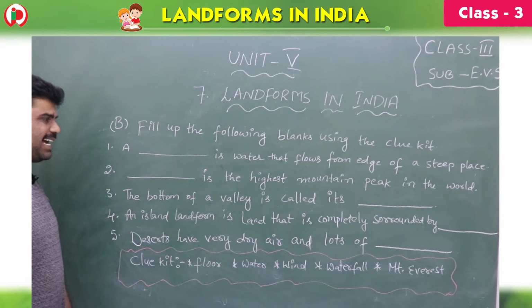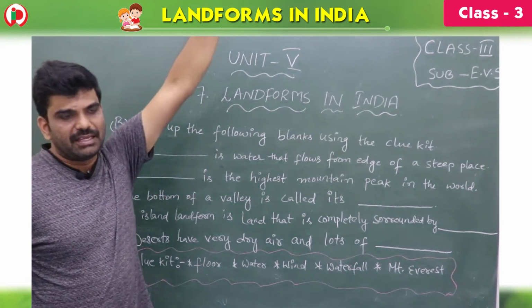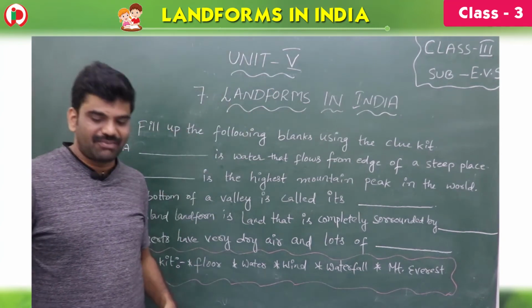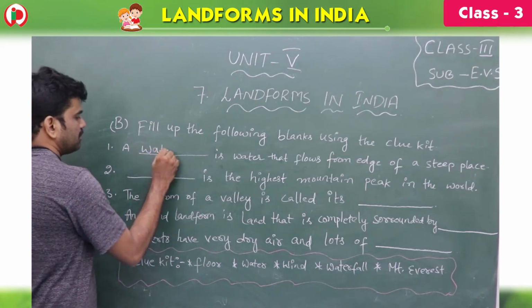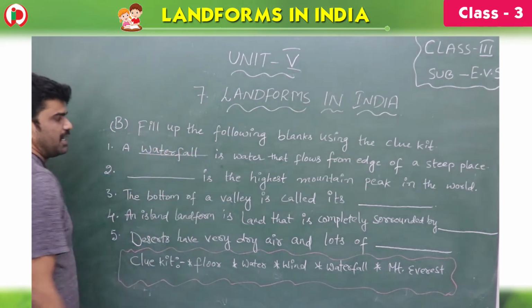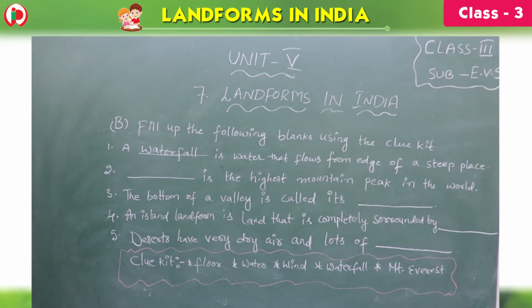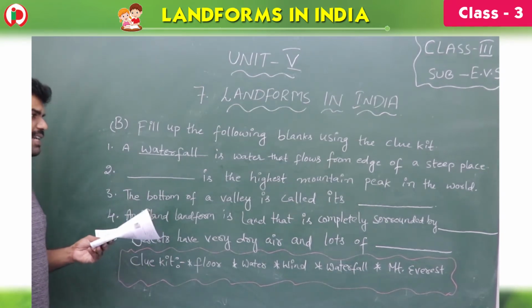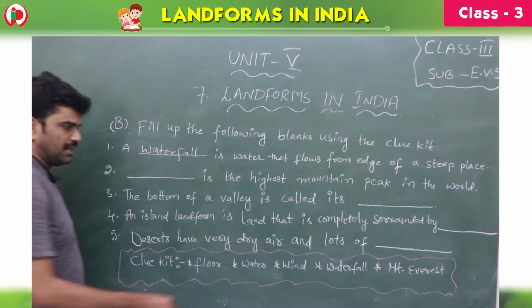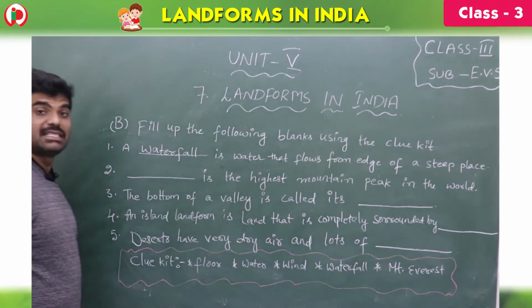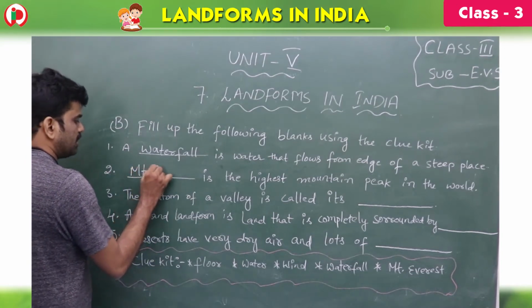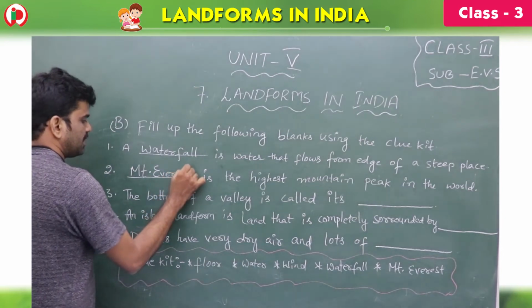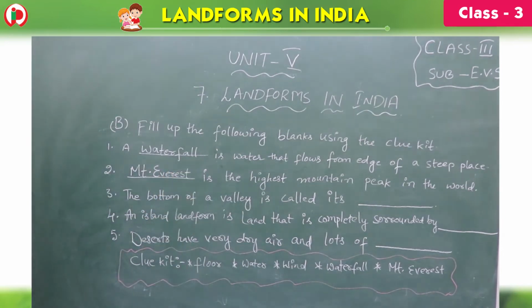First one, a dash is a water that flows from the edge. See children, the water that flows from the edge is called a waterfall. So the first one is waterfall. A waterfall is water that flows from the edge of a steep place. Second one, dash is the highest mountain peak. Yes, Mount Everest is the highest mountain peak in the world.